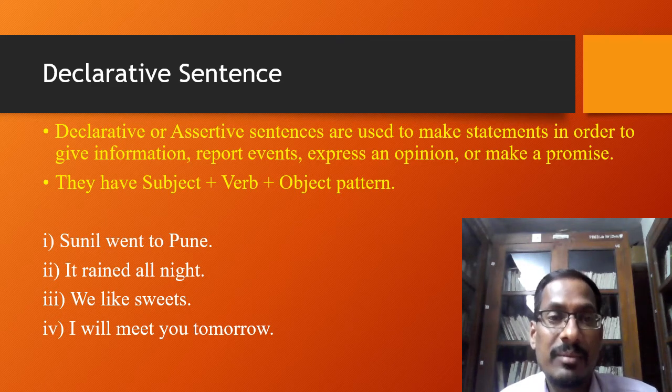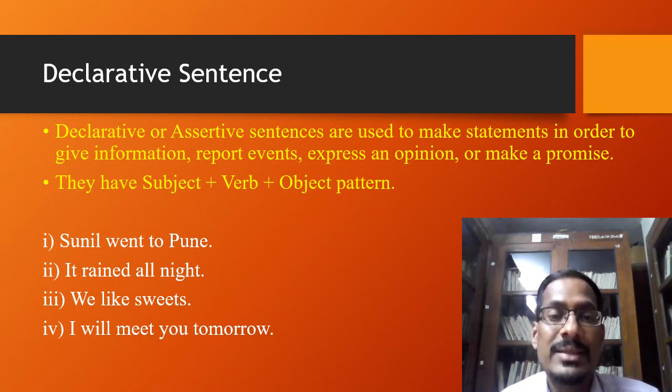Here are some examples of declarative sentences. The first example is: Sunil went to Pune. Now here it begins with capital letter and it ends with full stop. But if you see the purpose of this sentence, you could find that it is giving an information. It is telling us about Sunil, and the information is that Sunil went to Pune.